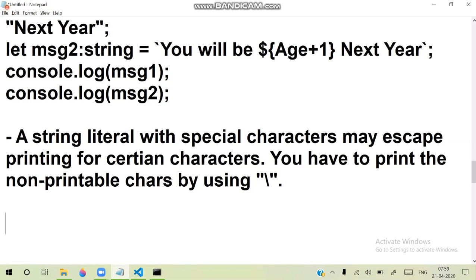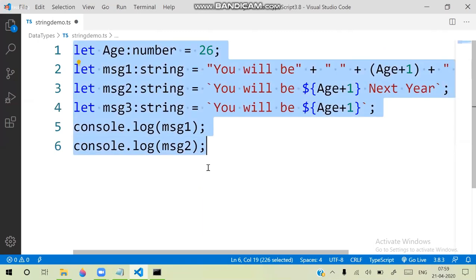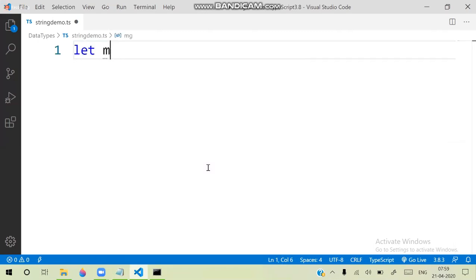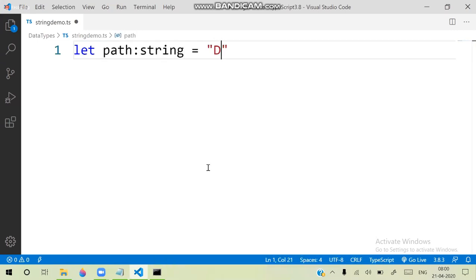So one important point is, when you are writing strings, observe this concept here. Let msg path be a string. Suppose I write a string like d:/images/pics/some tv.jpg.